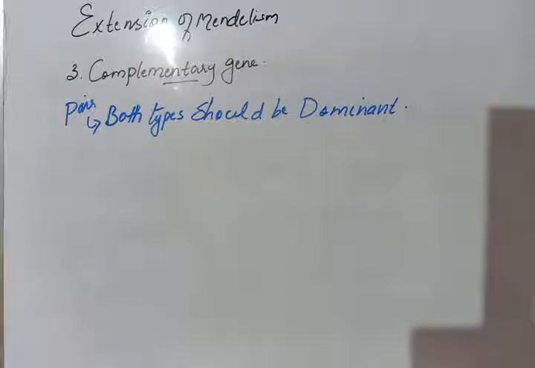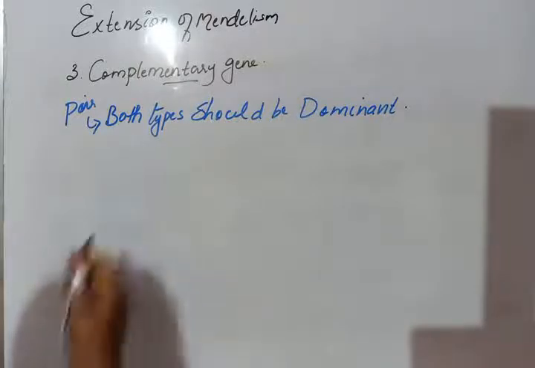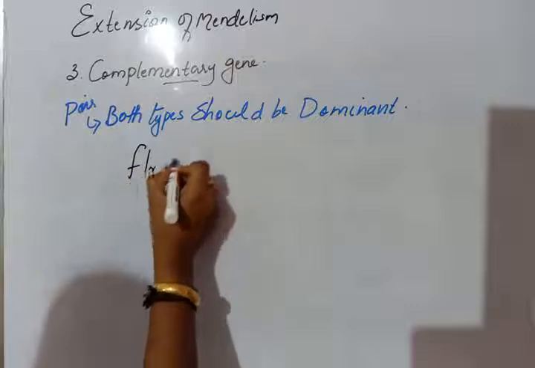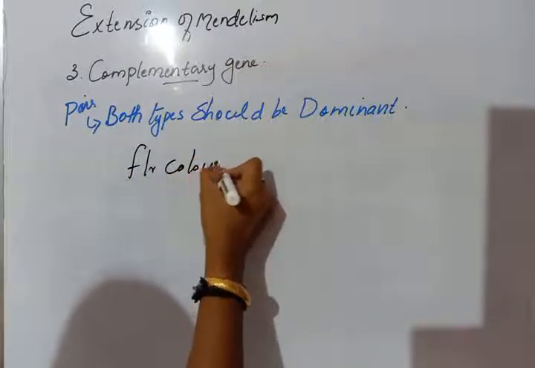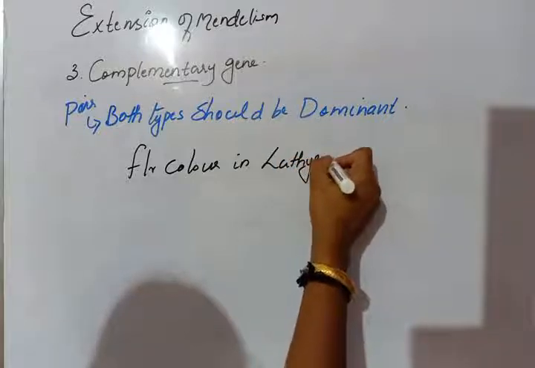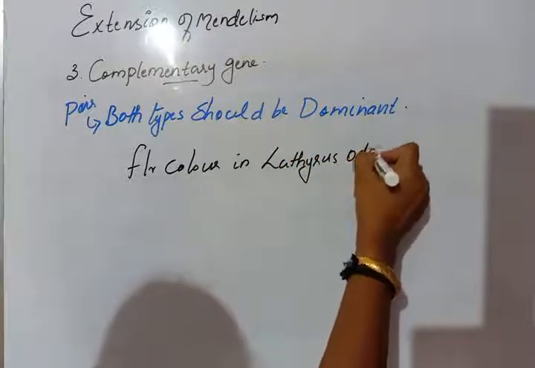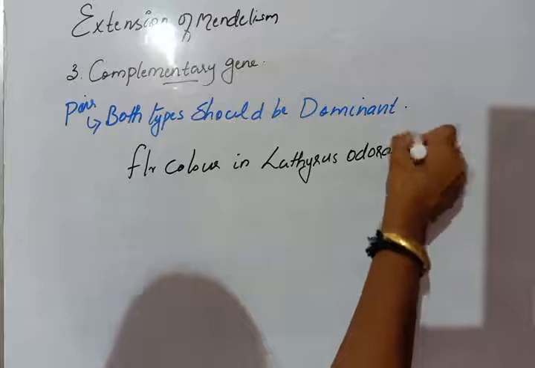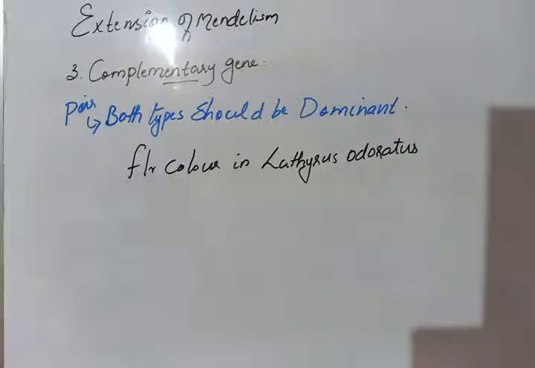Then the example is flower color in Lathyrus odoratus. So in Lathyrus odoratus, we can see the complementary gene interaction.